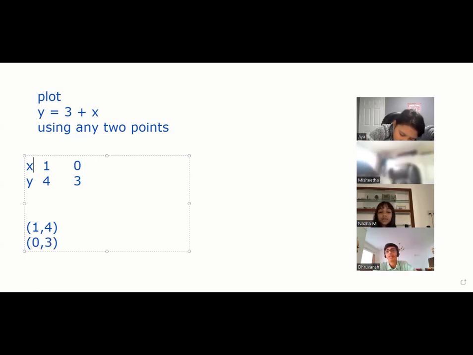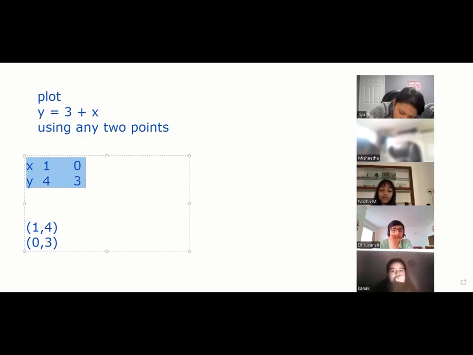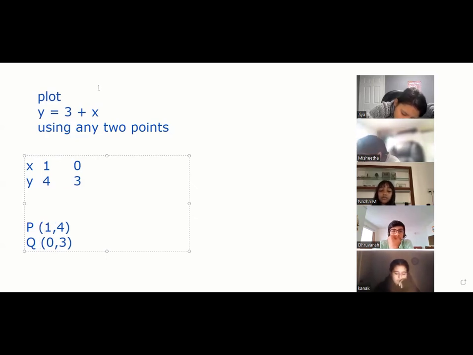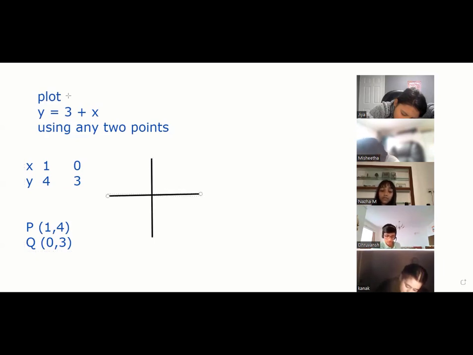Yes, sir. So Dhruvansh, these are the points you've taken, correct? Yeah. So point P, point Q. You got 2 points now? Yeah. You have to plot these 2 points, nothing else. Guys, this is for everyone. This is my graph. Dhruvansh, where will P come? 1, 4. Somewhere here. And where will Q come? 0, 3. Somewhere here. So you have to plot these 2 points and join the 2 points, guys.